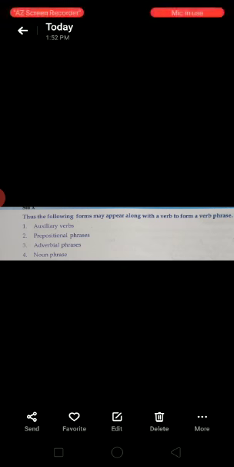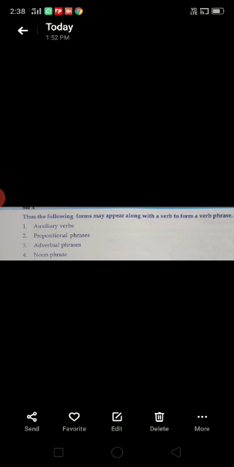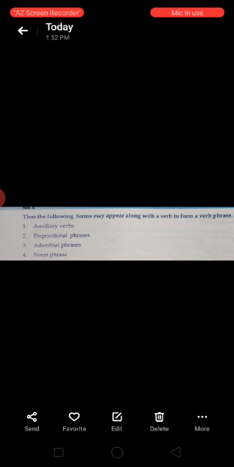And third, we can expect adverbial phrases. What is an adverb? An adverb is a modifier of a verb, and the related phrasal element with the adverb is known as an adverbial phrase. And the next one, noun phrase. We can expect a noun phrase in the verb phrase part.